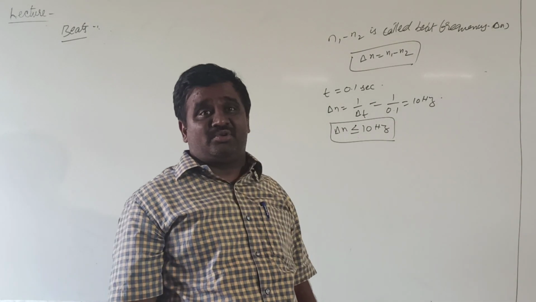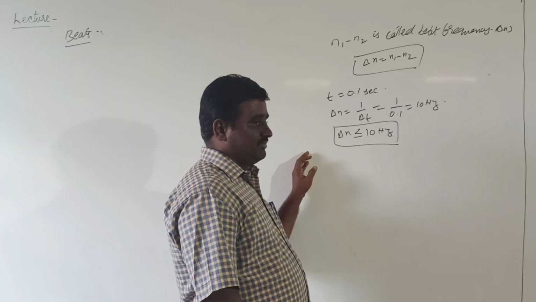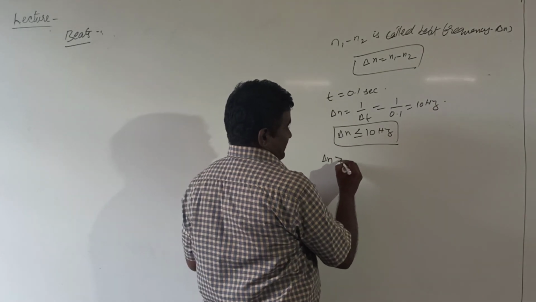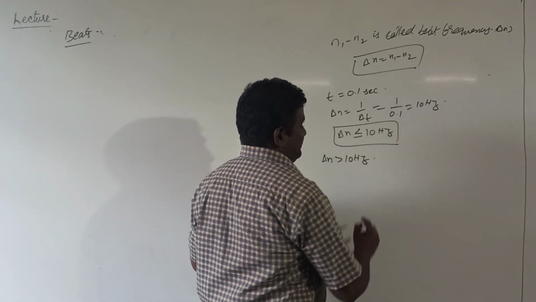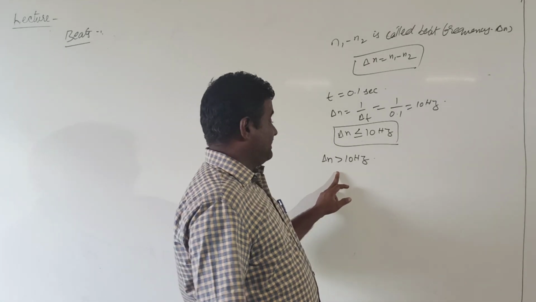Our ear is able to recognize the waxing and waning at regular intervals of time. If the beat frequency delta n is greater than 10 Hz, beats take place, but the human ear cannot listen to the beats.